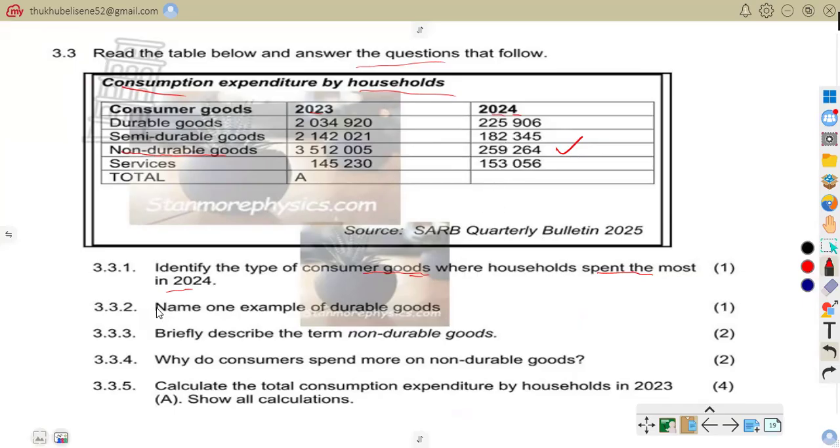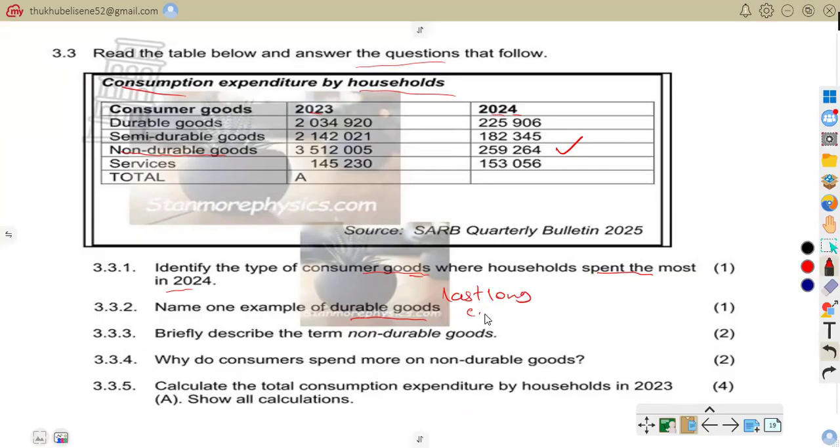So that is that. Name one example of durable goods. When you talk of durable goods, we're talking about those goods that last long.